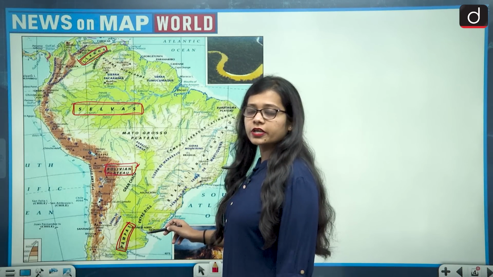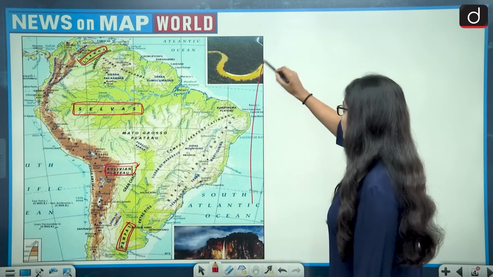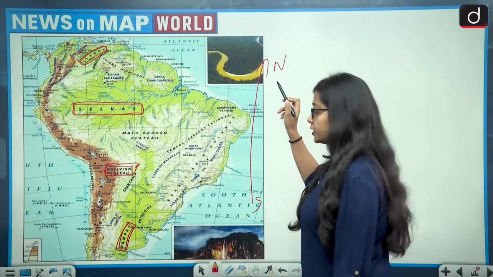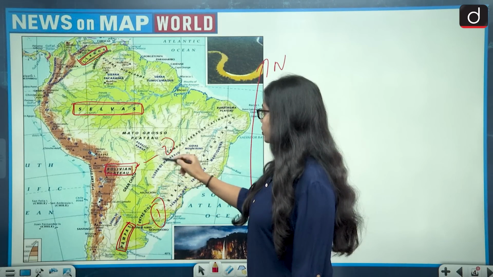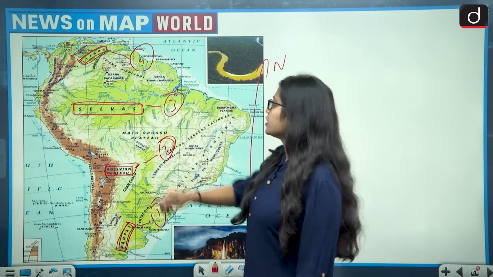We have to place the locations in the south to north direction, that is from downward to upward. That means first would be Pampas, second is Bolivian Plateau, third is Selvas and fourth is Llanos.